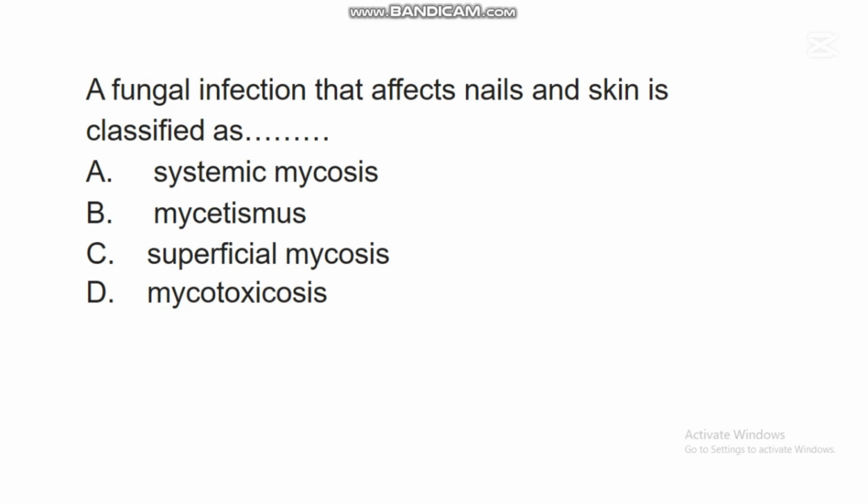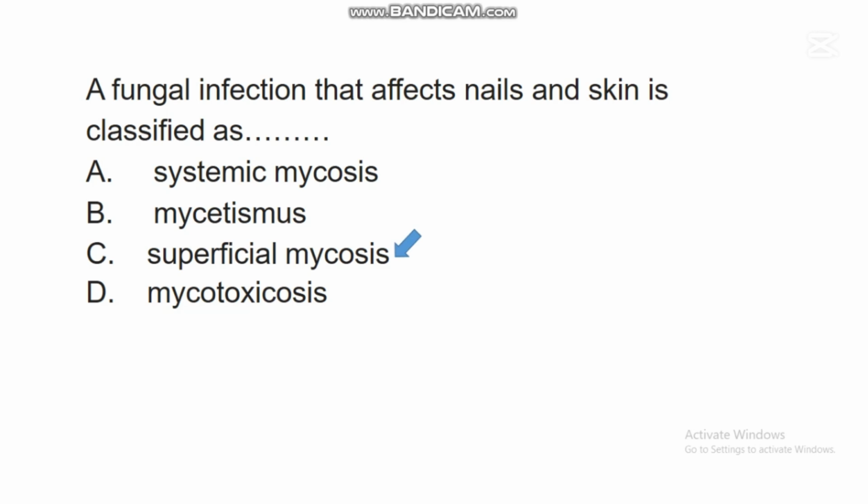The first question we have here says, a fungi infection that affects nails and skin is classified as dash. A. Systemic mycosis, B. Mycetismus, C. Superficial mycosis, D. Mycotoxicosis. In this question, the correct answer is C. Superficial mycosis. Superficial mycosis is the fungi infection that affects the nails and skin.